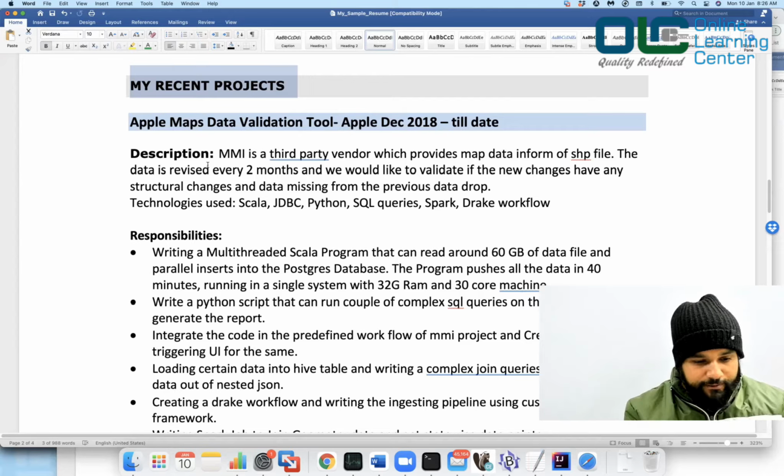Now, I've given details about this: MMI is a third party vendor which provides data in the form of shape files. The data is revised every 2 months, and we would like to validate if the new changes have any structural changes or data missing from any previous job. The technologies used are Scala, JDBC, Python. There was some Python script also I had to work on, SQL queries, Spark, Drake, Oozie workflow, and so on. Drake was internal to the company itself, right?